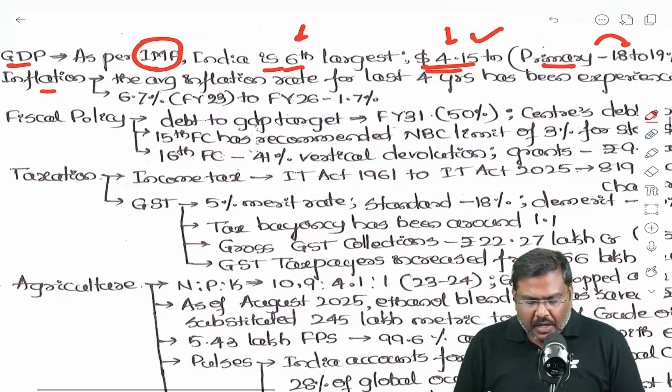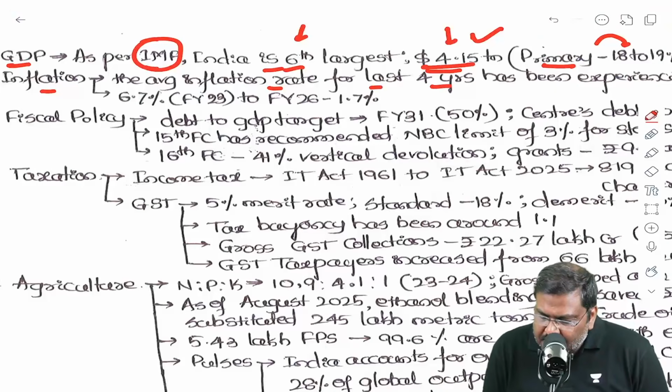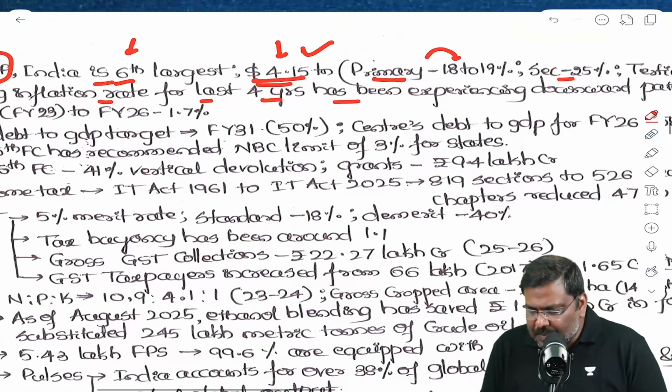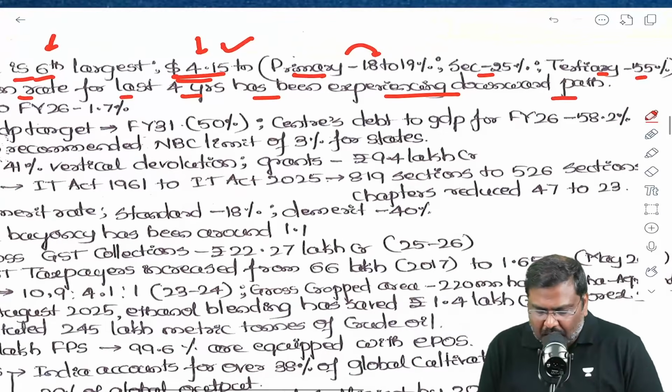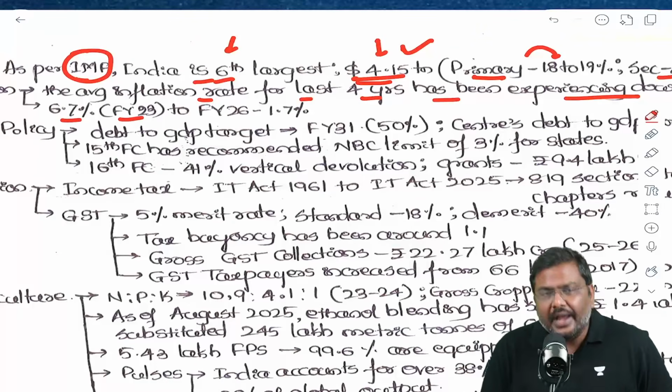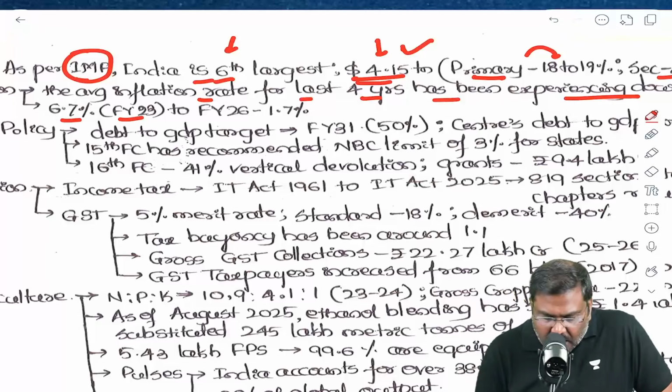Regarding inflation, the average inflation rate for the last 4 years has been experiencing a downward path. That is, basically, if you take the financial year 23, the average rate of inflation was 6.7%.